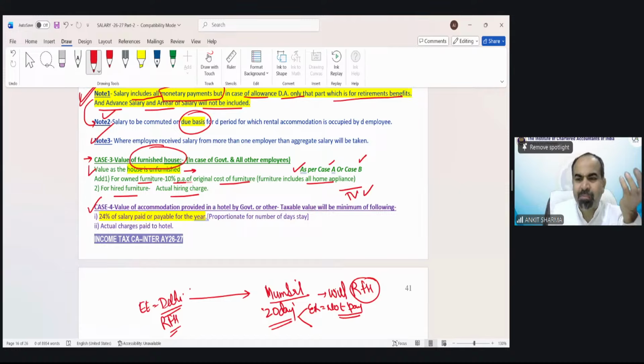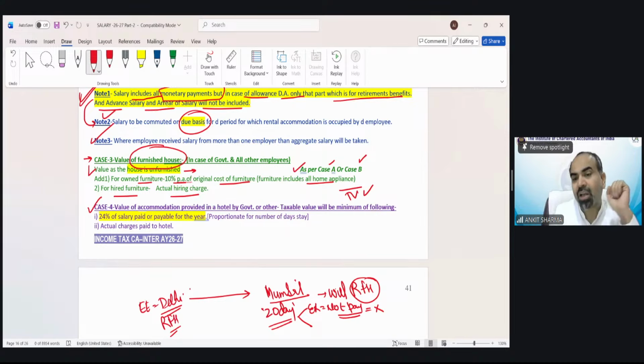Of course, if the employer is not providing or paying you anything, then there is no perquisite because it is your expenditure. Perquisite would be the case in which the employer is bearing something on behalf of you. So if the employer is saying you find a place for 20 days on your expenditure, we are not going to pay anything, then there is no perquisite. We do not need to solve anything. That is a personal expenditure, no treatment under salary till now.